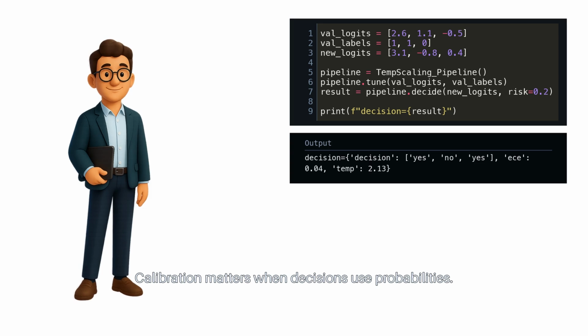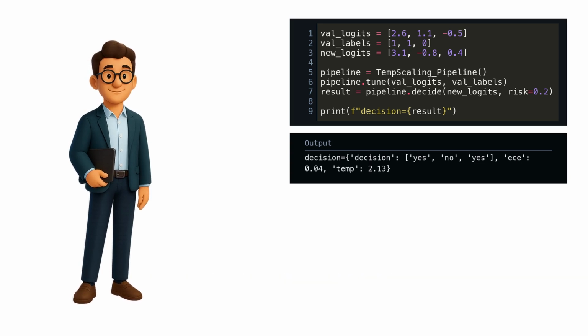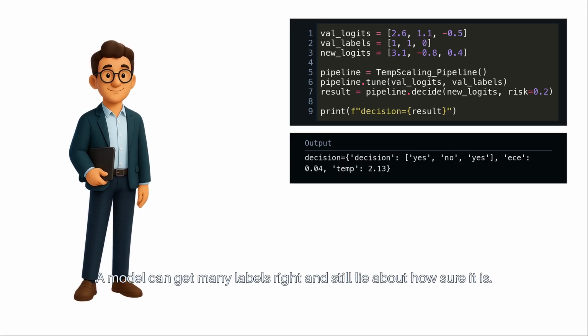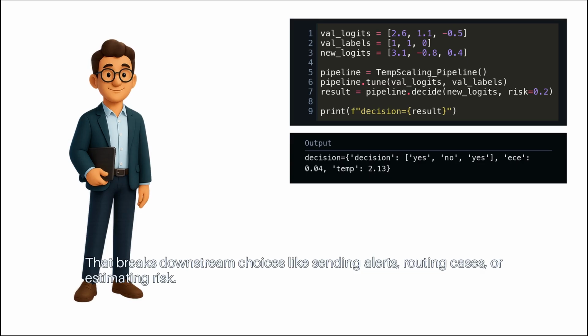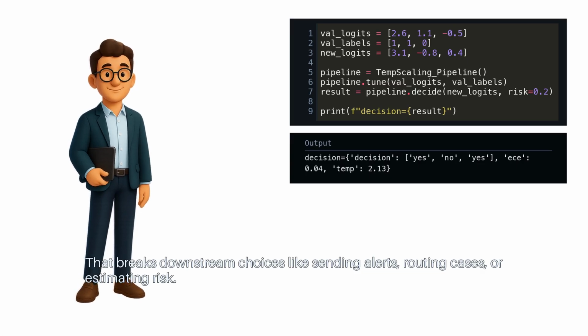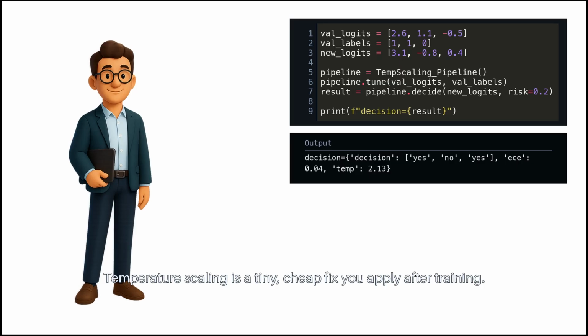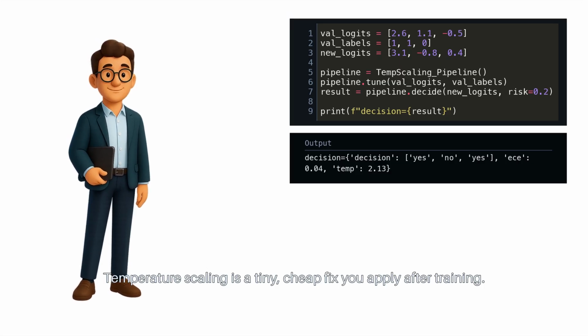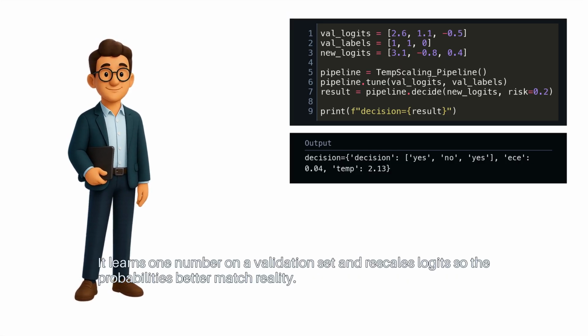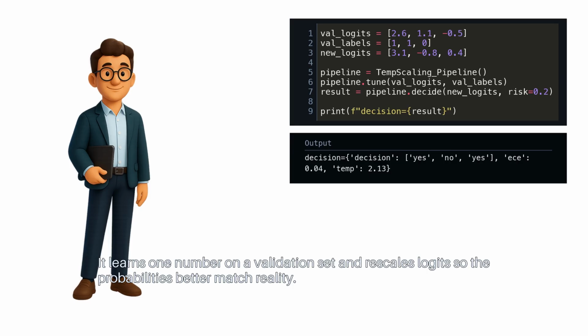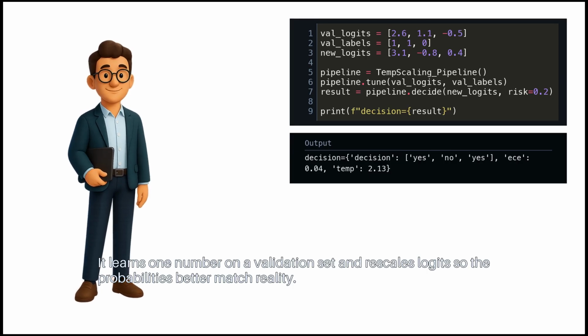Calibration matters when decisions use probabilities. A model can get many labels right and still lie about how sure it is. That breaks downstream choices like sending alerts, routing cases, or estimating risk. Temperature scaling is a tiny, cheap fix you apply after training. It learns one number on a validation set and rescales logits so the probabilities better match reality.